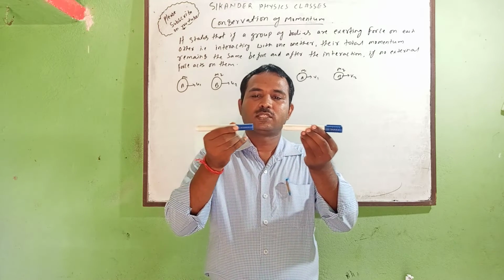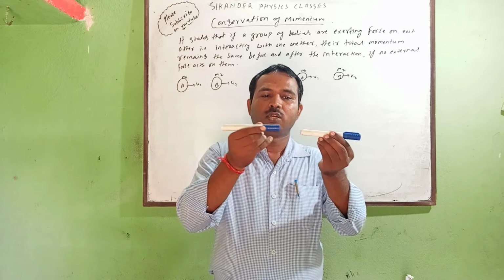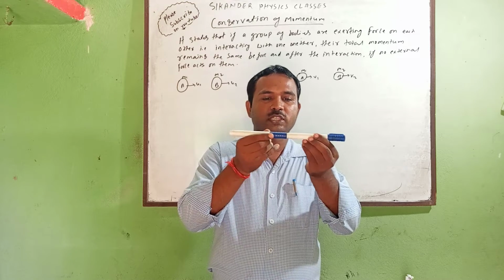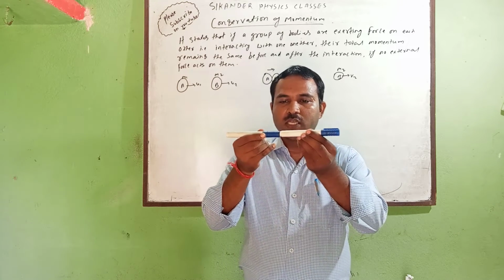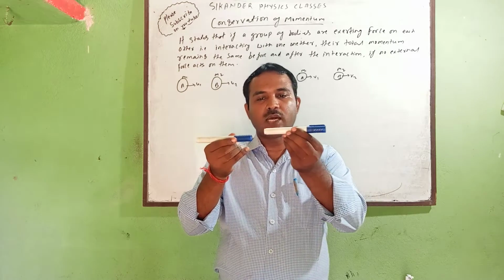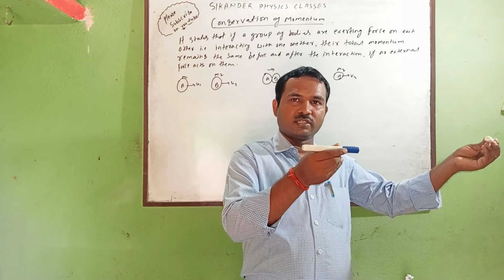Definitely it will cover the distance, collide with the forward object, and after some interaction, the object which had less velocity will now have more velocity and move faster.